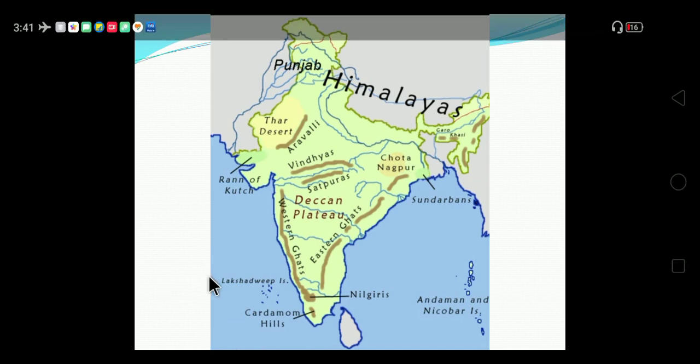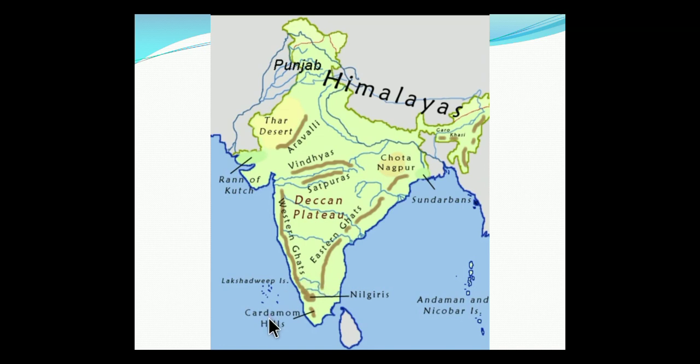Earlier they were known as the Laccadive. Earlier they were called the Laccadive, Minicoy and Amindivi. But in 1973, these were named the Lakshadweep. It covers a small area of only 32 square kilometers.